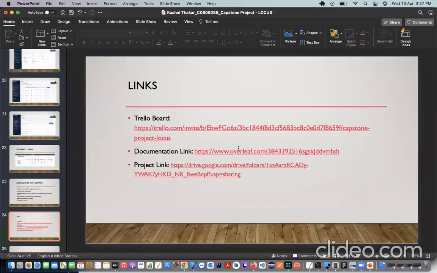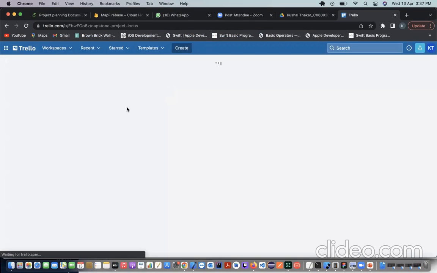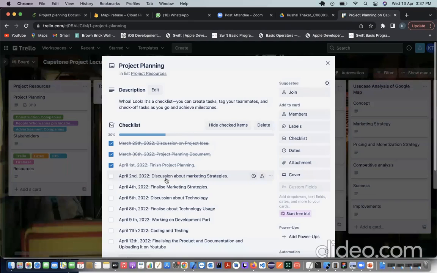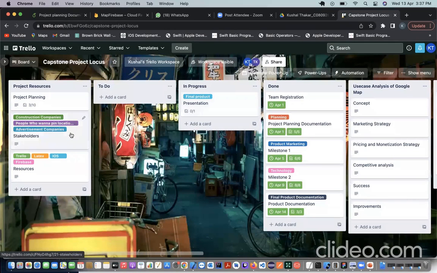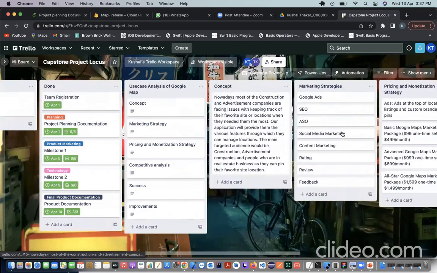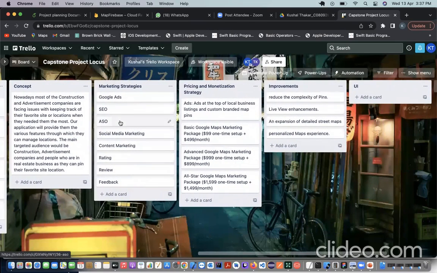So that was the LaTeX document, and if you go to this Trello board, you can see our working plan, when we started, what we did, and all sorts of things. You can see we have done everything. Stakeholders and their resources are in progress. Right now we are presenting, so the presentation is in progress, and the to-dos are almost complete. I have moved the card from to-dos to done. Each and every task here is completed, and the presentation is going on. These are the pins that I have put. This is the concept and marketing strategies, and everything that we discussed in our PowerPoint is on the Trello board as well.